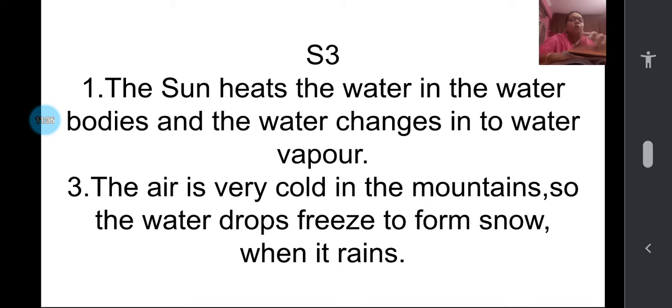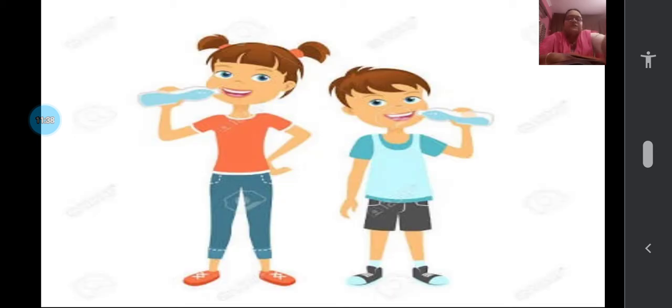Once again we'll see how important water is for human beings also. Why? Because we need water for drinking and also for so many other purposes. Only drinking is shown in the picture here. What else do we need water for, children? You can write that. I told you to draw the water cycle, no? Down below that you can mention drinking and what else we need water for. That will be important for you to learn the next part of the lesson also.